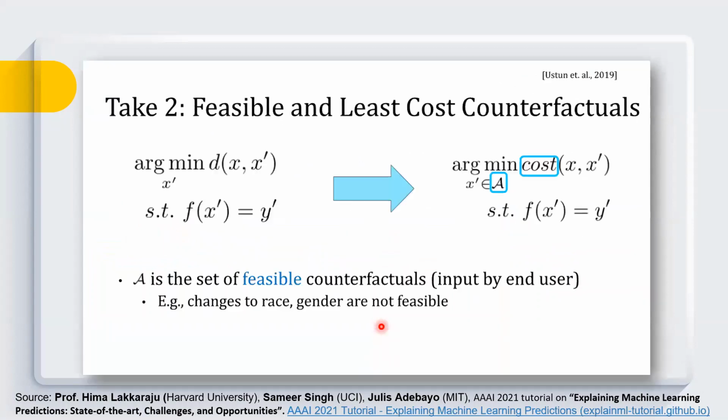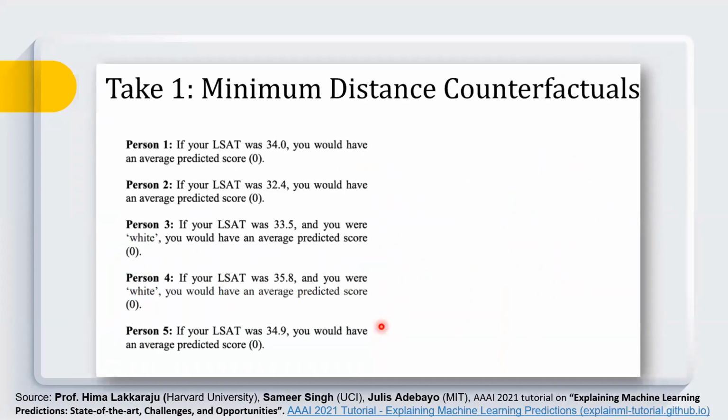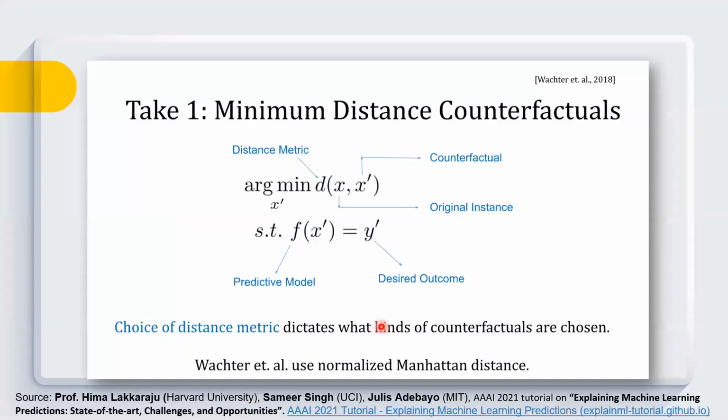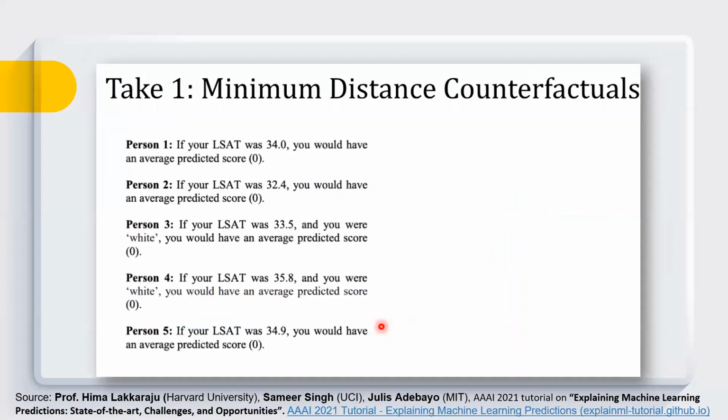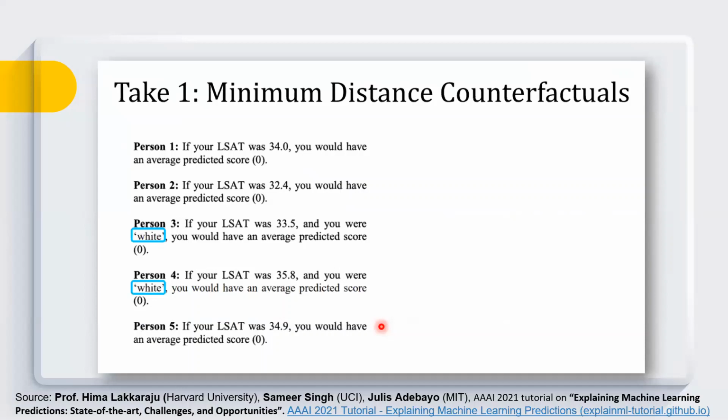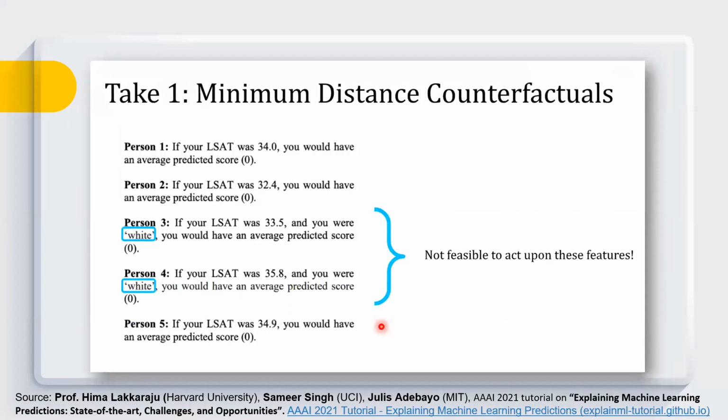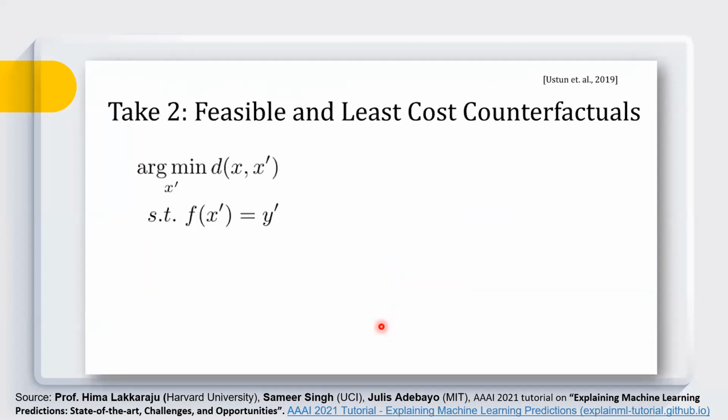So what we have just concluded, I have considered three possible cases. Originally we are able to generate a simple distance metric by using this formula, so that x and x prime should be close to each other. But we ignored that some of the features may not be feasible to change or to act upon. This problem was identified by Ustun et al. in their paper in 2019.